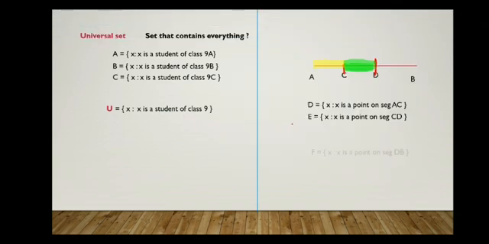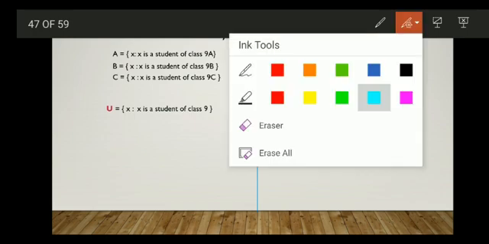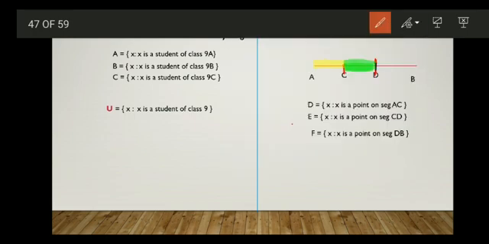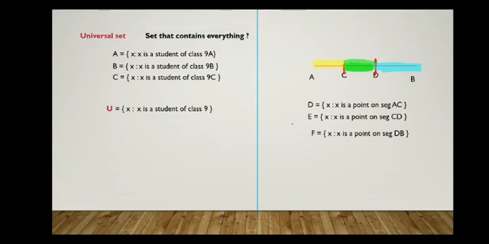Now we'll take another set. F is equal to the set of all x such that x is a point on segment DB. Elements of this set will be points in this portion. So what will be the universal set of these three sets? That should contain all the elements of all these three sets. So we'll take the universal set like this.